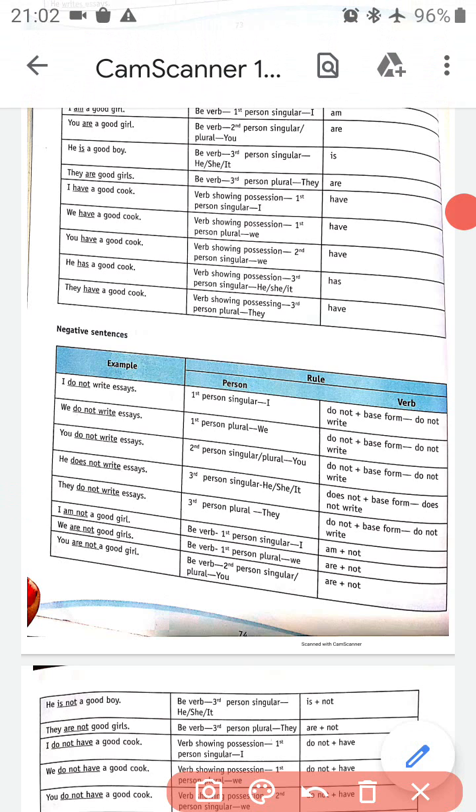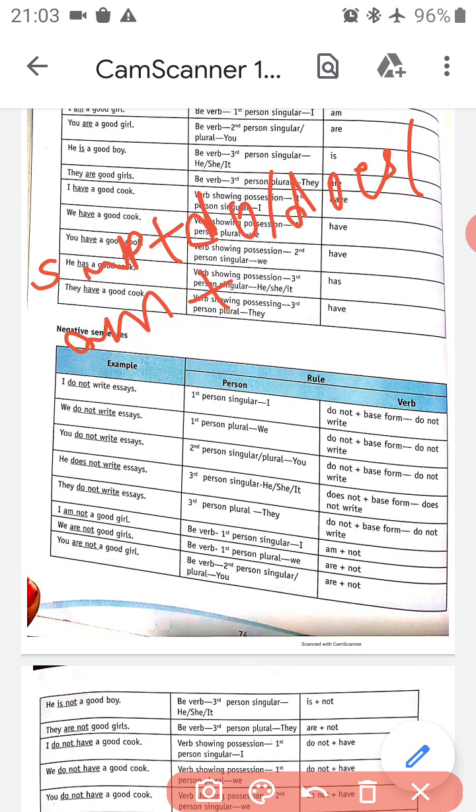What to do here? Simple, what we have studied: subject plus do or does or am, plus not, plus verb first form. Is, am, are will come here. Okay. Is, am, are, do, does, plus is, am, are.